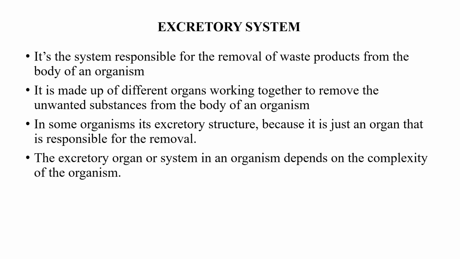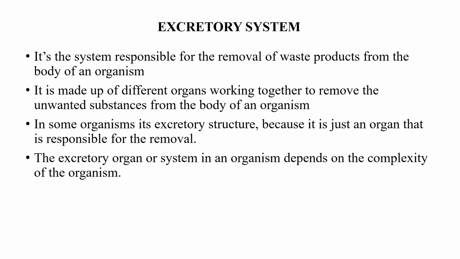Like I said, it's made up of organs that come together, work together to remove substances that are not needed in the body. In some organisms, it's not an excretory system. We have an excretory structure, that is just a structure that is responsible for the removal of these waste products.